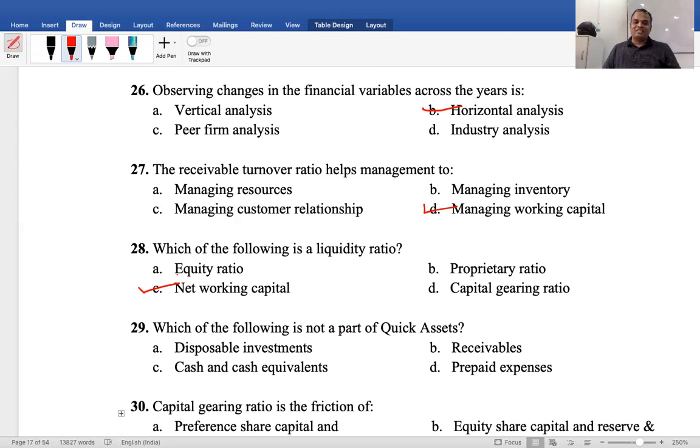Which of the following is not a part of quick assets? Marketable investment, receivables, cash and cash equivalents, prepaid expenses. Prepaid expenses.